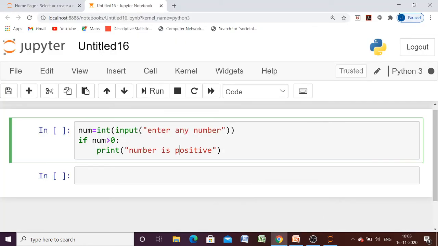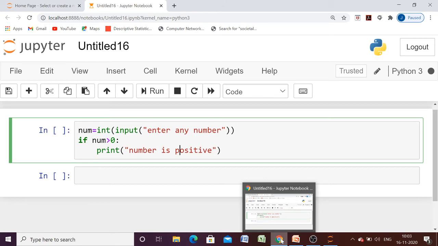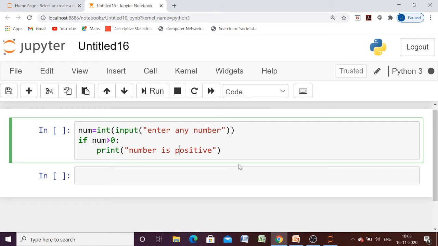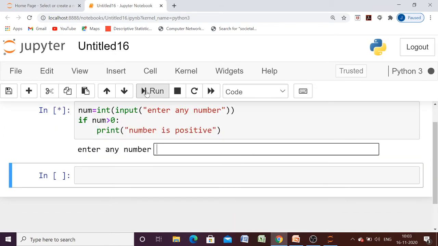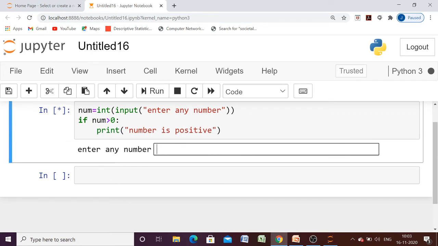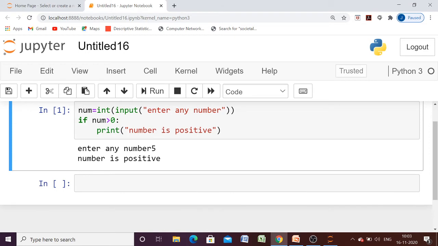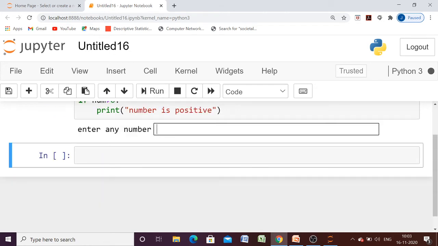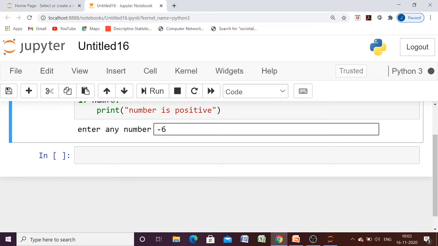Let me execute this one once more. Similarly, we have different types of control statements which allow us to take certain decisions based on conditions. Here we can see that if we enter 5, we have the message number is positive. Now let us execute this again and enter a negative number.